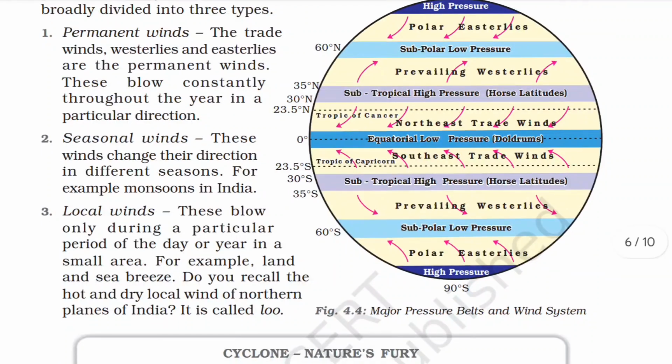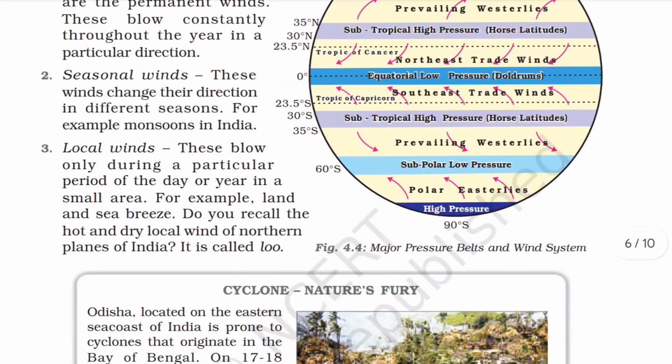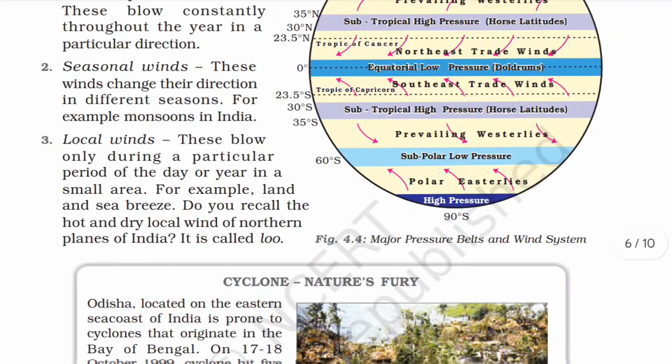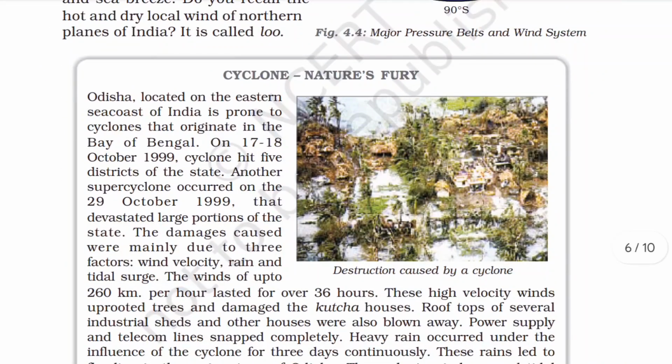Seasonal winds. These winds change their direction in different seasons. For example, monsoon in India. Local winds. These blow during a particular period of the day or year in a small area. For example, land or sea breeze. Do you recall the hot and dry local winds of the northern plains of India? It is called Loo.